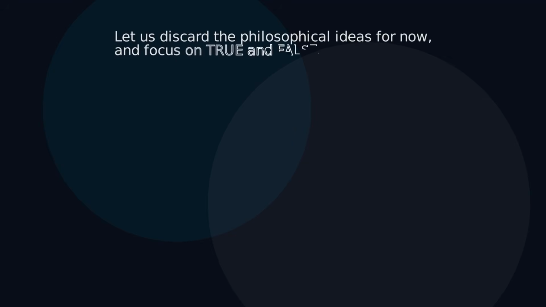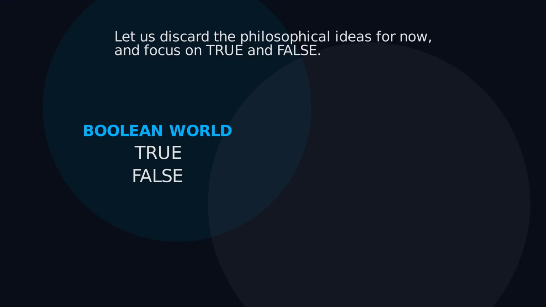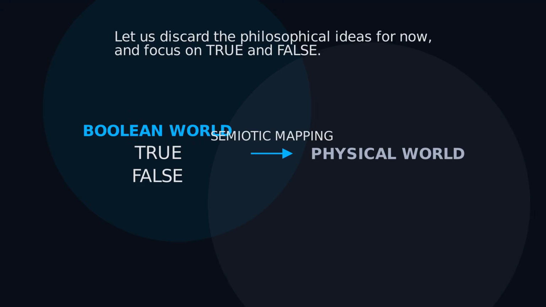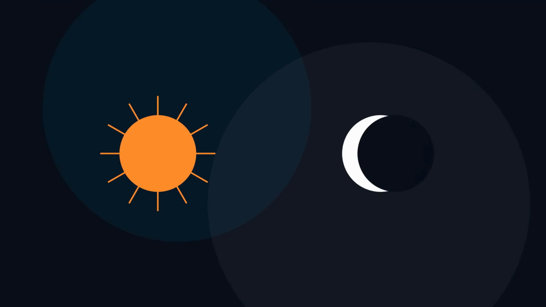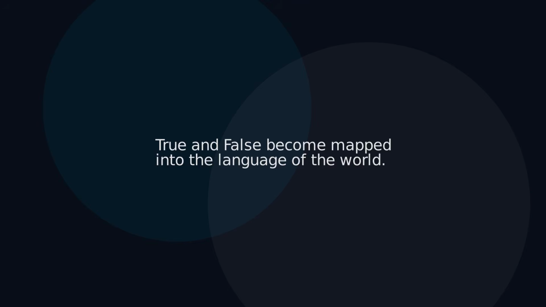Let us discard the philosophical ideas advanced by Parmenides for now, and just focus on how the notion of true and false has always been metaphorically mapped and represented through semiotic tools borrowed from the physical world, such as light and darkness, left and right, sun and moon, and so on. In essence, in order to encode true and false through lambda functions, we will do the exact same thing. Map this epistemological dichotomy onto a physical dichotomy.